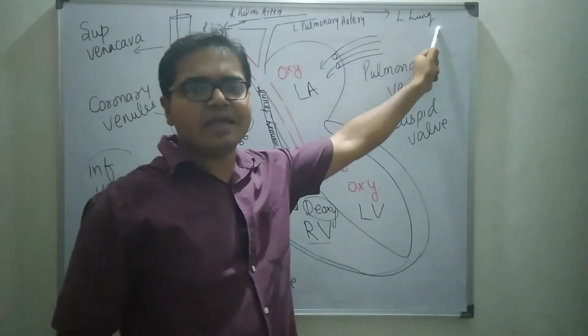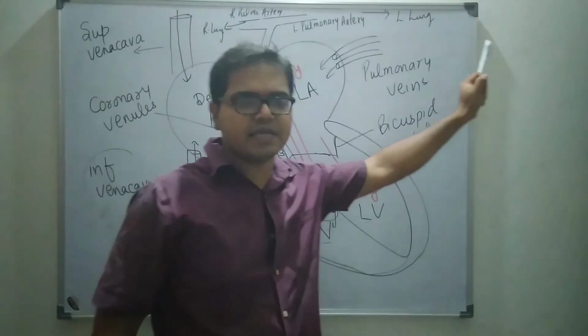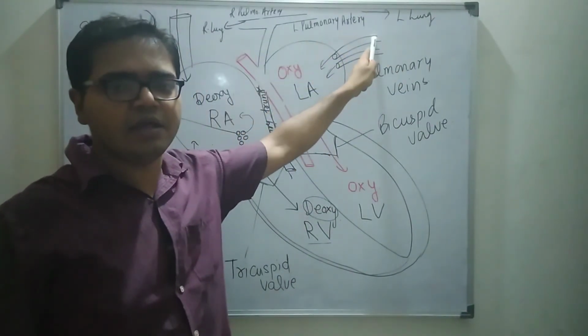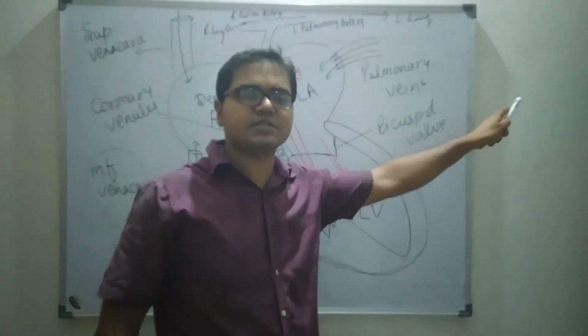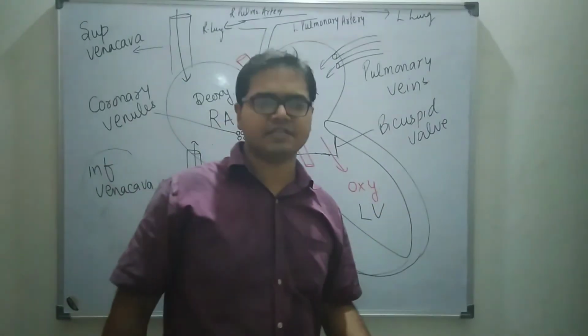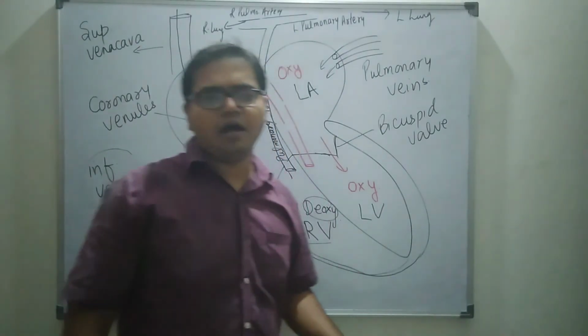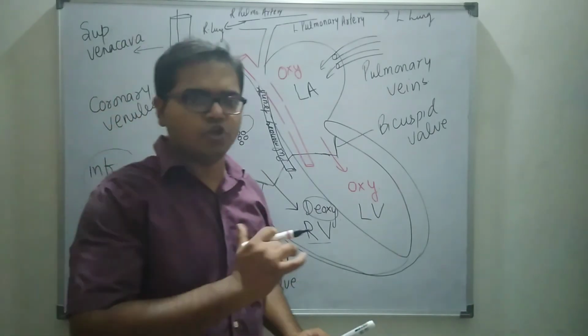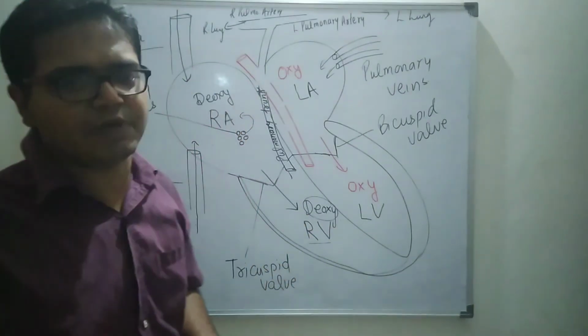In the lungs, gaseous exchange takes place. Because what happens? The pulmonary artery goes into the lungs and changes into pulmonary capillaries, which surround the alveolar membrane, and through it gaseous exchange takes place.